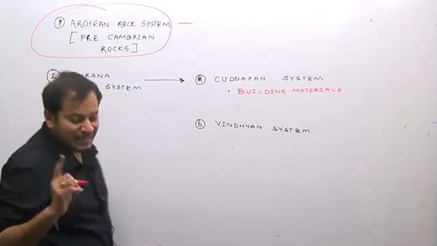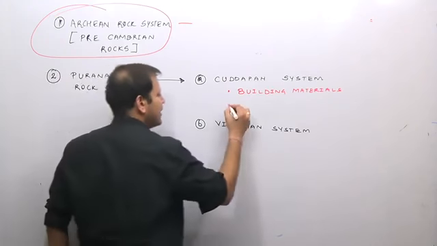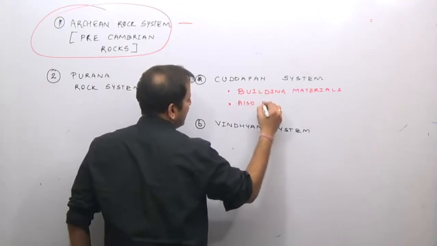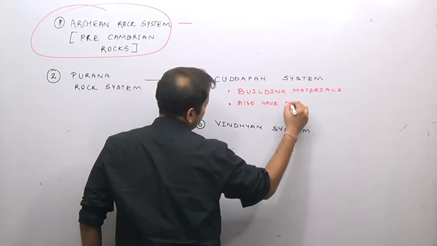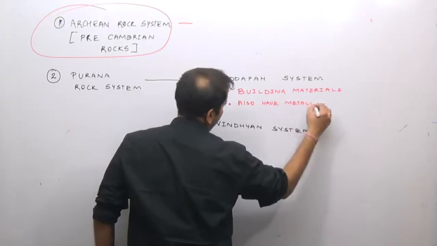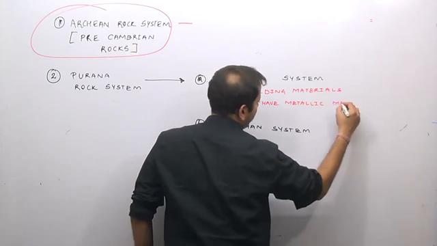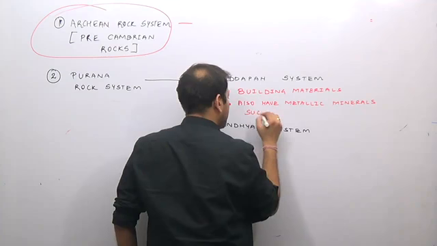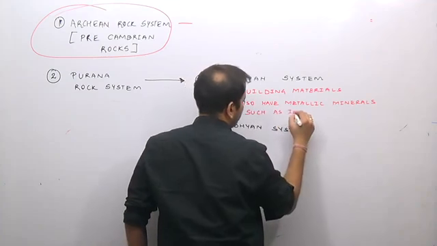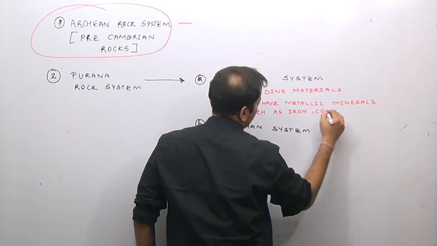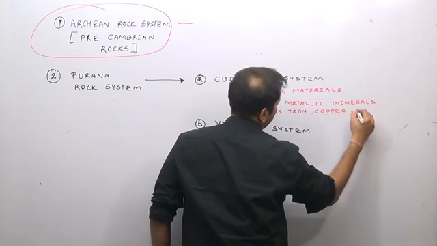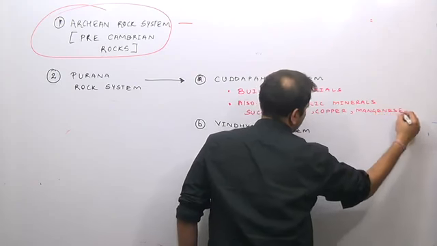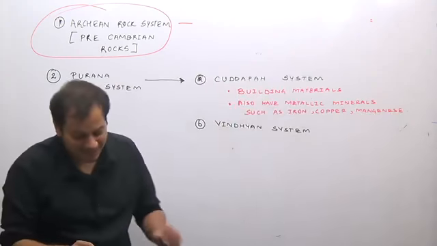But also remember that they do not only supply building material, they also have metallic minerals such as iron, copper, manganese, etc.